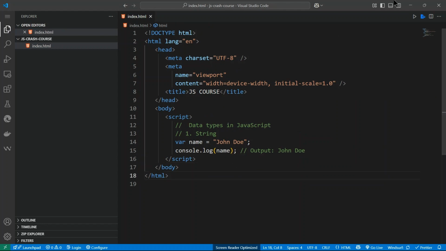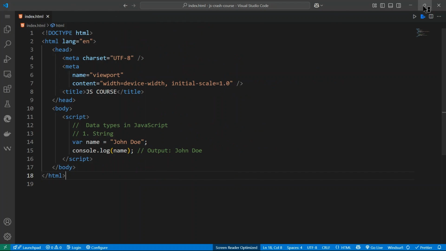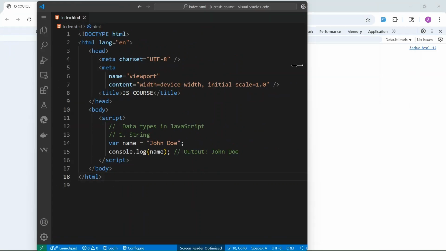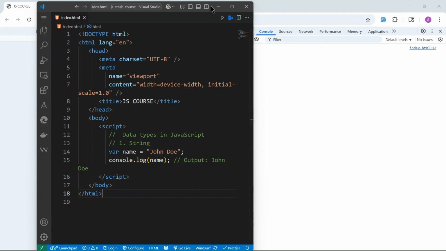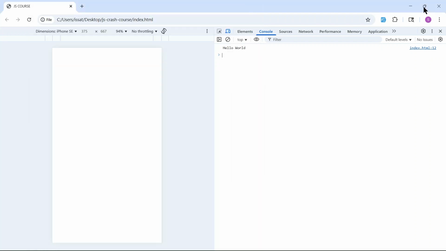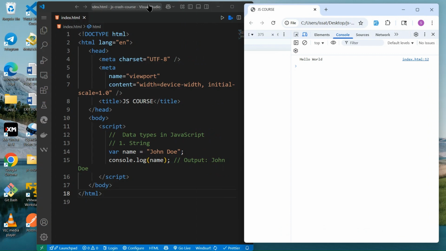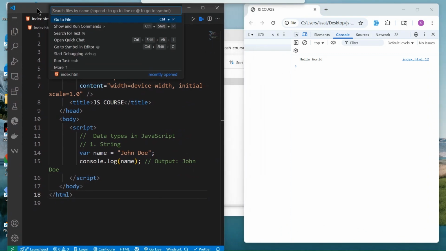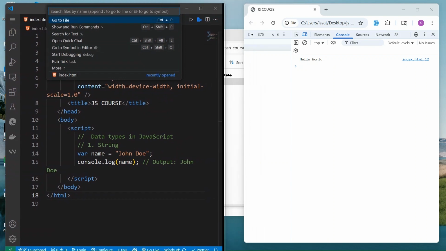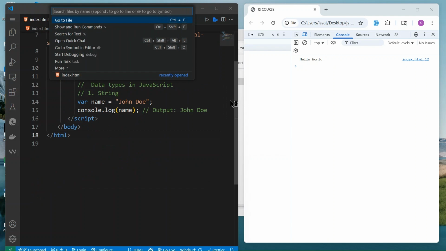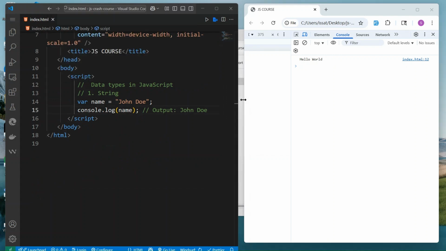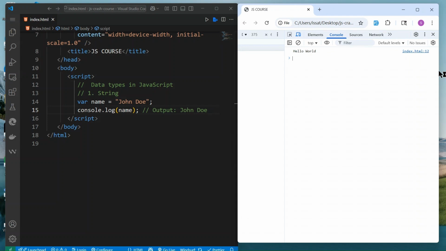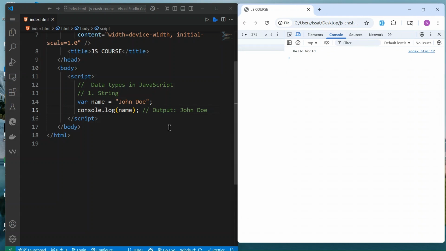So if I save this, another way I want to do it is I can save and resize this editor so that you can see the browser. I also resize this one. Okay, this is enough. So if I save this and go back to the browser, I reload, you see now we get John Doe here. So this is it for string.